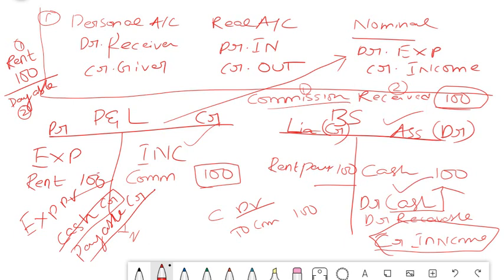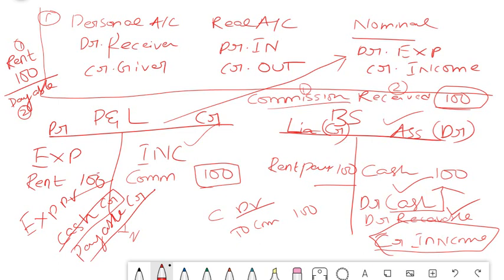This debit will be either cash or receivable, friends. These are the two simple entries, friends. Any expense or any income, this is the journal entry which you should remember. Be it sales, be it purchase, rent, insurance, salaries, wages, commission, telephone, everything. This is the entry, friends.